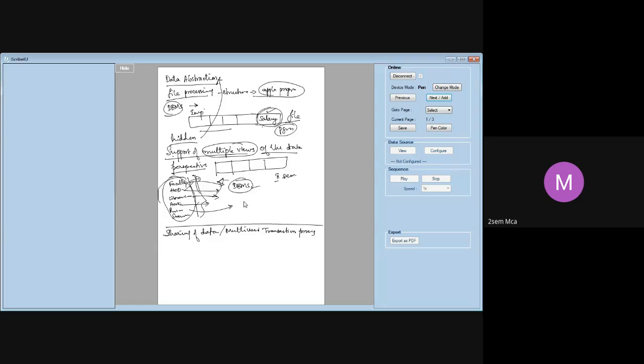So a multi-user DBMS will always allow multiple users to access the database at the same time. That is very important. Now, any database or any DBMS should have what is called concurrency control software. Why is this required? Anyone? Okay, when we say concurrency control, suppose I'm trying to make some reservation.